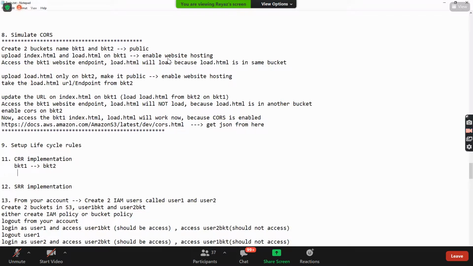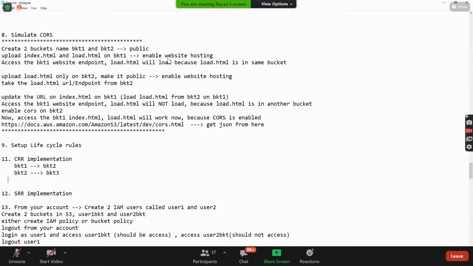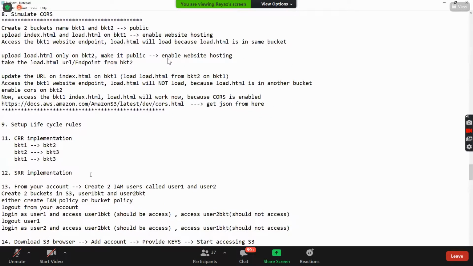Now I want bucket 2 to be replicated to bucket 3, and I want bucket 1 to bucket 3 again. I need your responses on this, guys. And in CRR implementation, if you're selecting the same region, that will be SRR implementation.